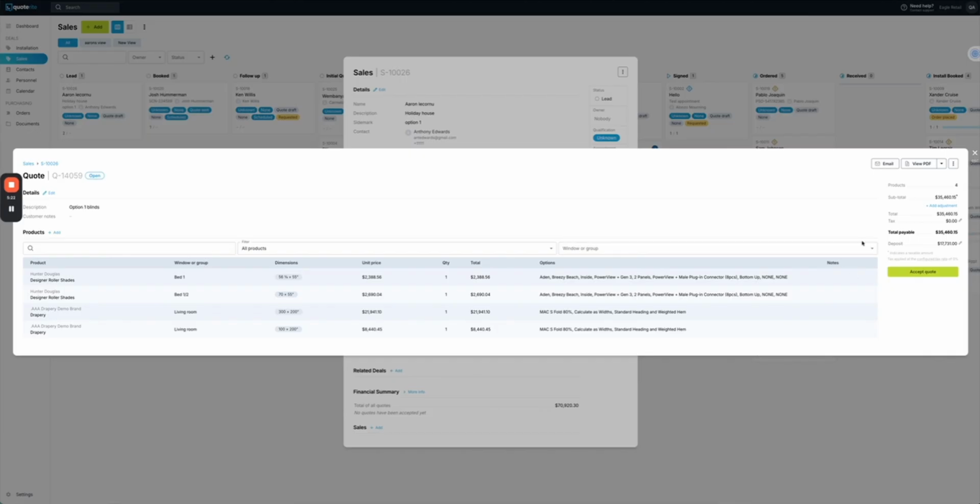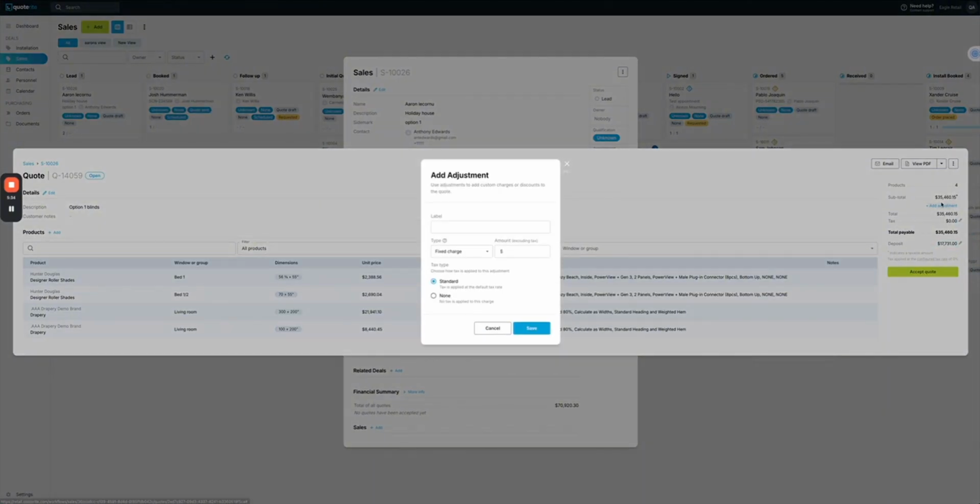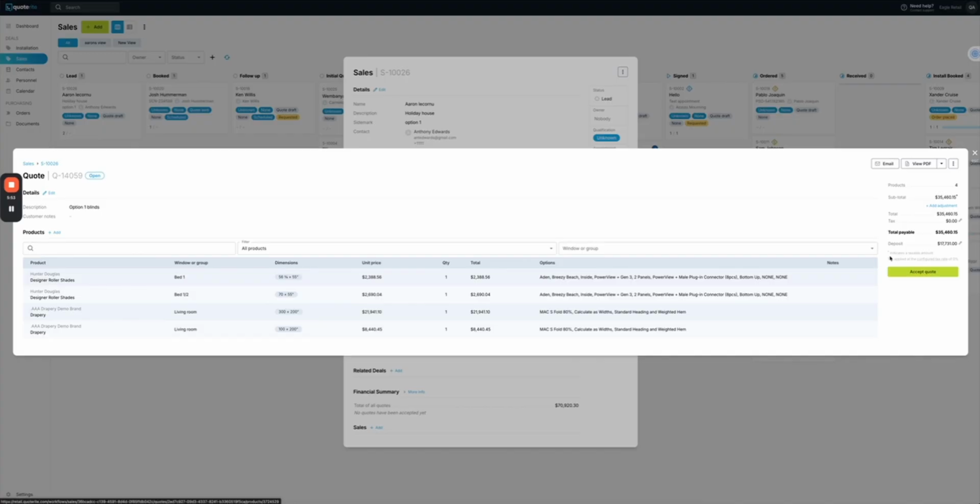So if we wanted to do any deposit, again, the system's automatically generated a deposit amount based on the settings we've applied, but we can override that. Obviously tax can be preset in the back end, or we can override. We can also look at adjustments, which is what we use for discounts. Those can be taxable, non-taxable, things like percentages, fixed amounts, or final charges. So it gives you the ability to say discount the products, but not the installation, or anything that you really want, but very, very easy to see and use. And again, it's really, really clear here on what's happening.